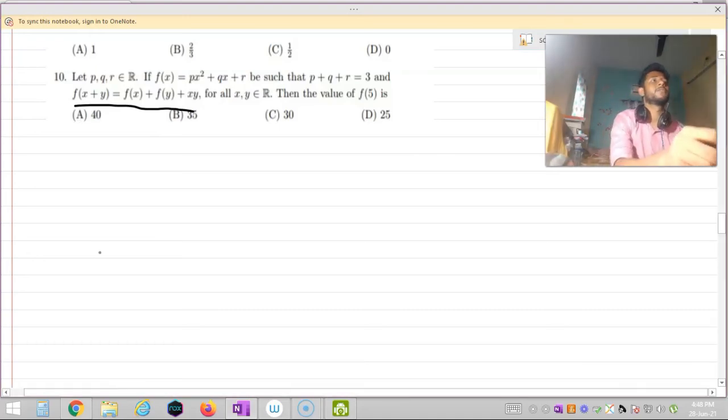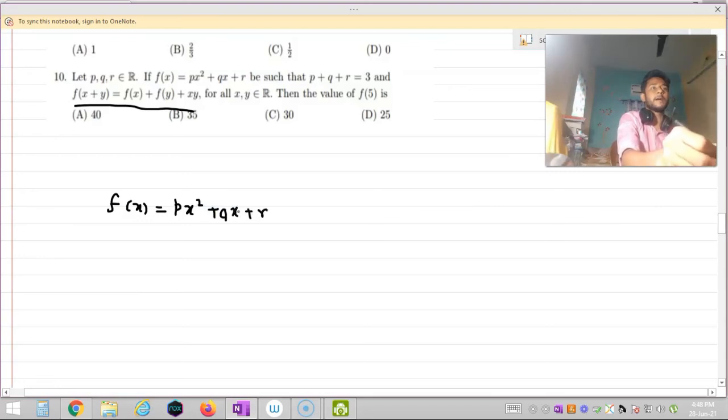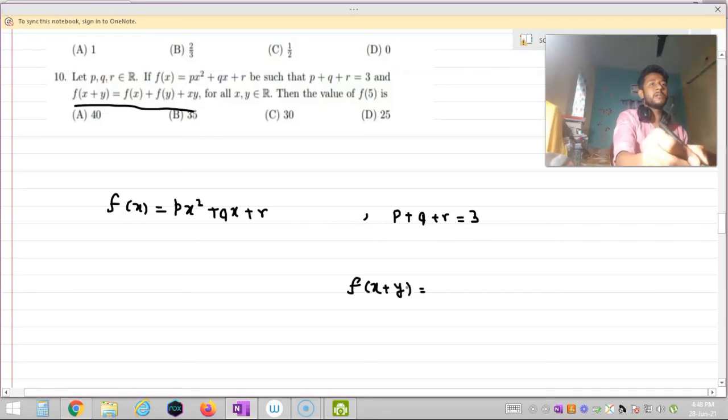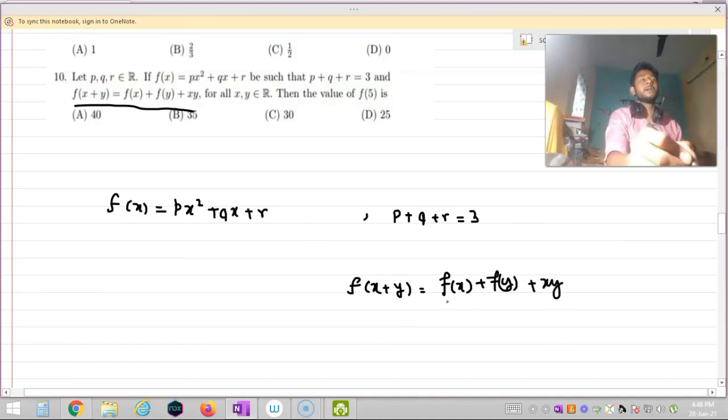Okay, so I am writing f(x) as px square plus qx plus r. Okay, and it is also given that p plus q plus r is equal to 3. Okay, now it satisfies the condition, f of x plus y is equal to f(x) plus f(y) plus xy. Okay, now first of all we are going to find the value of f(1).